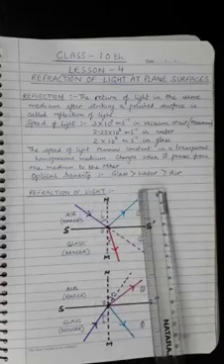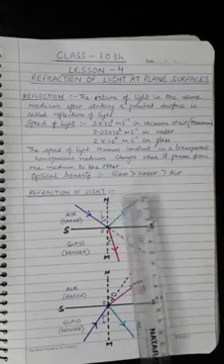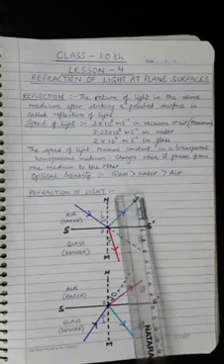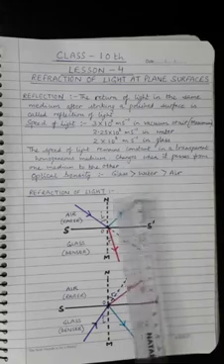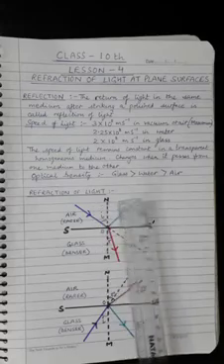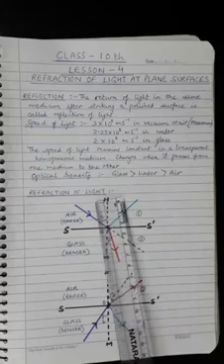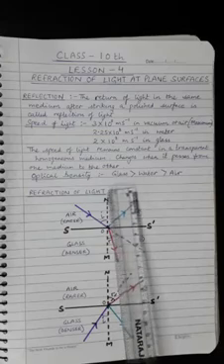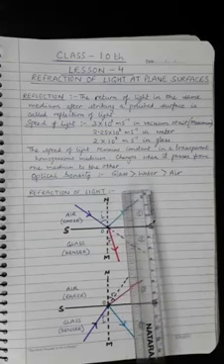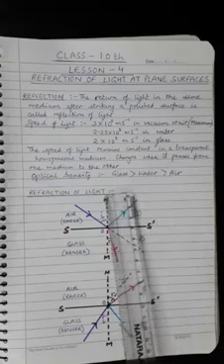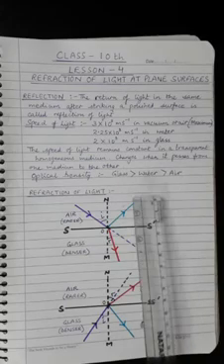Thus, water and glass are optically denser than air. Or we can say air is optically rarer than water and glass. Similarly, glass is optically denser than water, or water is optically rarer than glass.